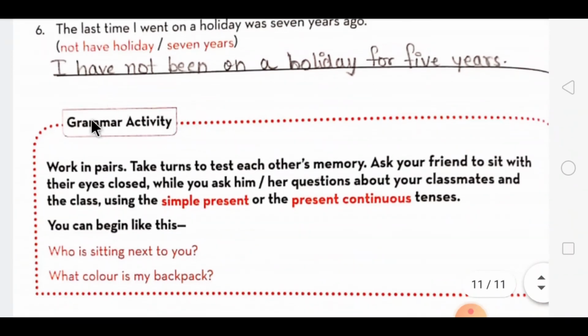In this one, a grammar activity is given over here, dear students. It is a group activity. So you have to form questions asking a person in simple present and present continuous tense. So dear students, you have to note down these exercises in your textbook itself with a pencil. So thank you for listening to me, and here we end our chapter.